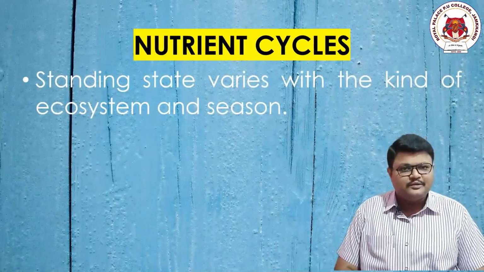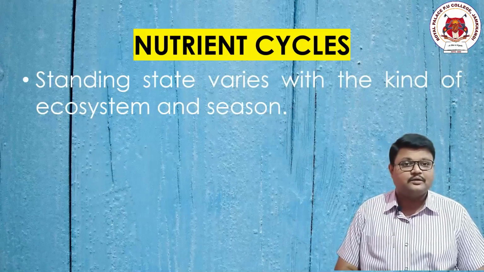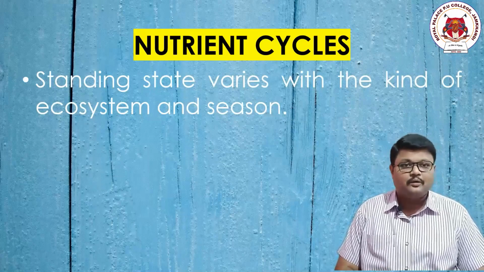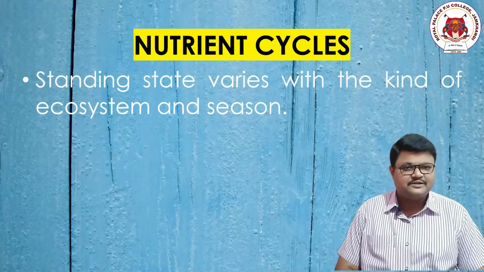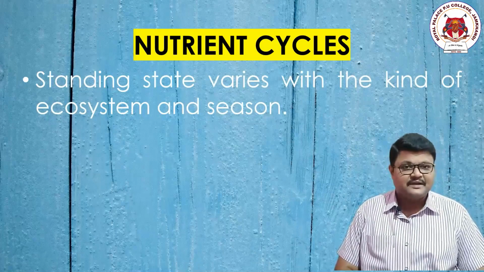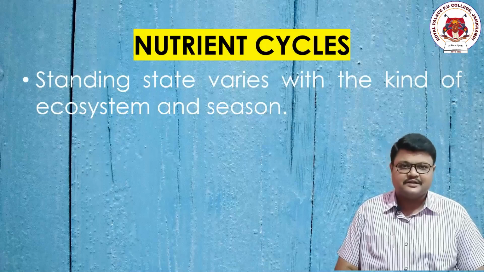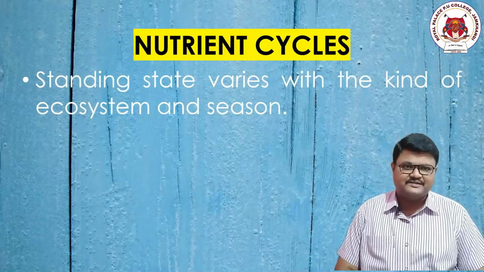The nutrient capacity of the soil is not the same throughout the ecosystem or the biosphere. It varies from place to place, from ecosystem to ecosystem, from one geographical area to another. Some areas or ecosystems are rich in nutrients, some are moderate, and some are poor in nature.